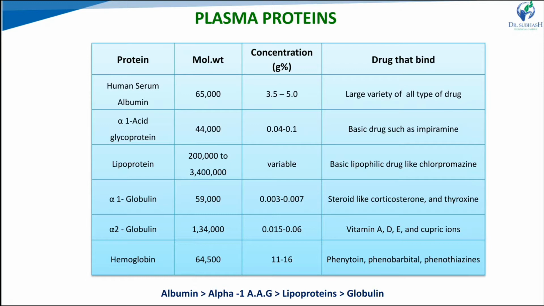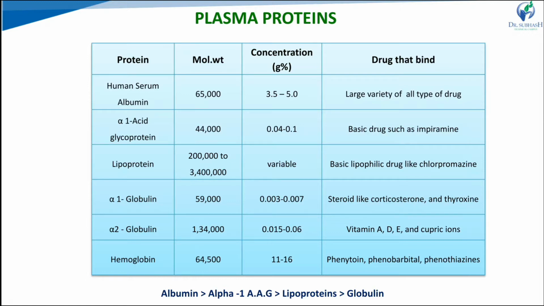Then binding of drug to globulins. There are alpha 1, alpha 2, beta 1, beta 2, and gamma globulins, with their concentrations in minor percentages. Steroid-like drugs bind with alpha 1, cortisone and vitamins like A, D, E bind with alpha 2, ferrous ions bind with beta 1, and antigens bind with gamma globulins.